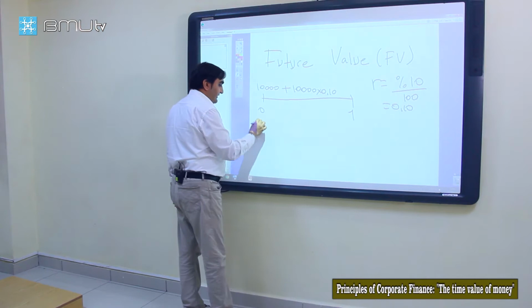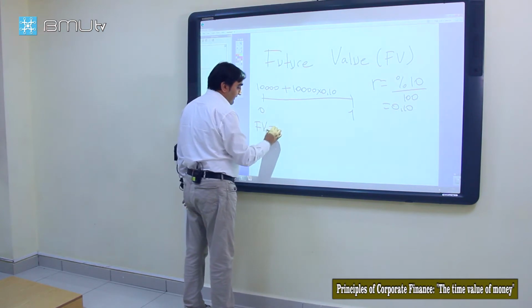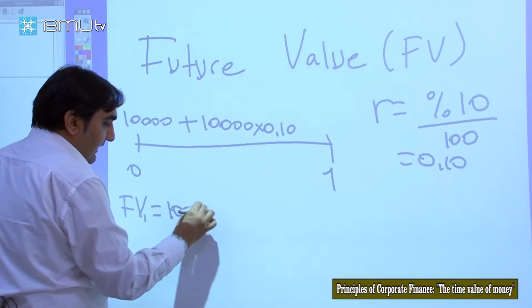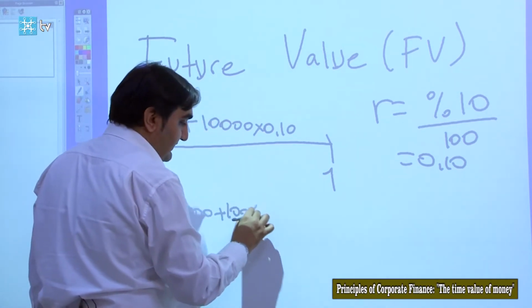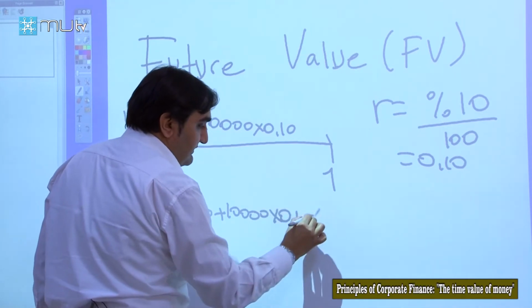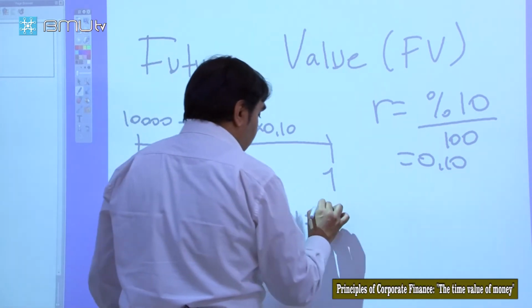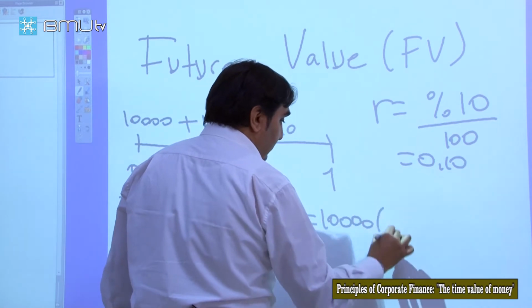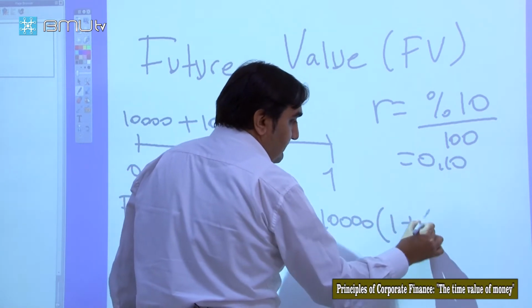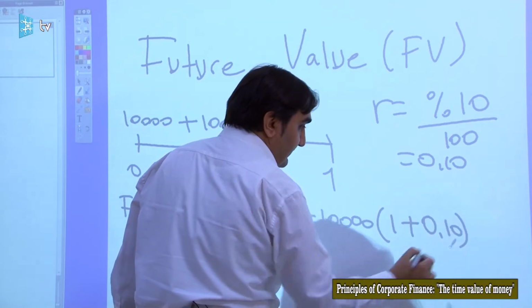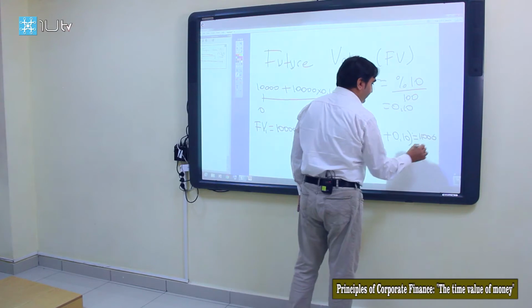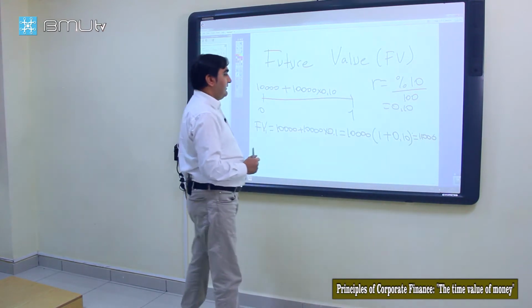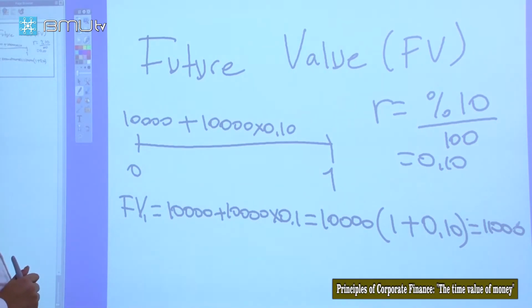So we can rewrite this as future value in year 1 is 10,000 plus 10% of 10,000. We can take this 10,000 out of bracket. It will be 1 plus rate, 10%, and it will be 11,000. In 1 year, our investment will grow up to 11,000.